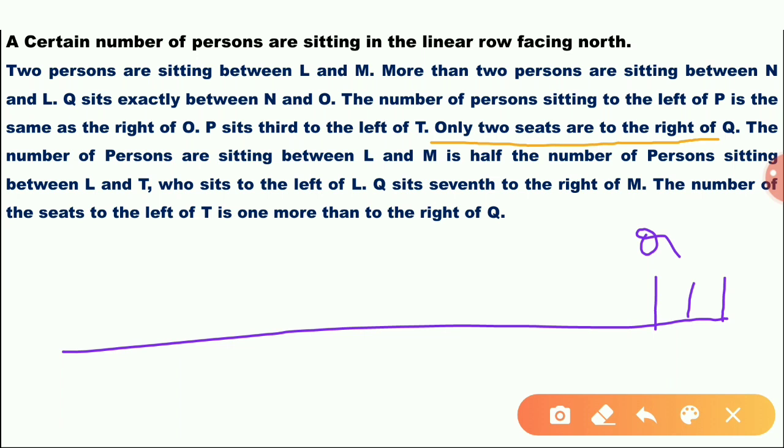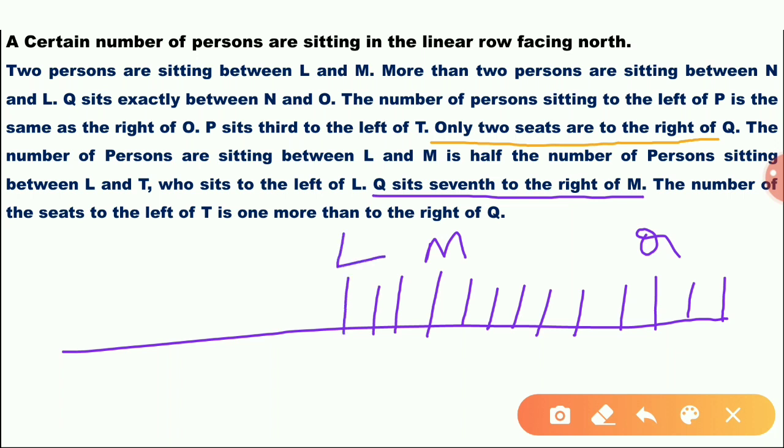Then Q sits exactly between N and O. Q is 7th to the right of M. 1 2 3 4 5 6 7. So M. 2 persons are sitting between M and L. M and L, there are 2 persons. Suppose L and M.